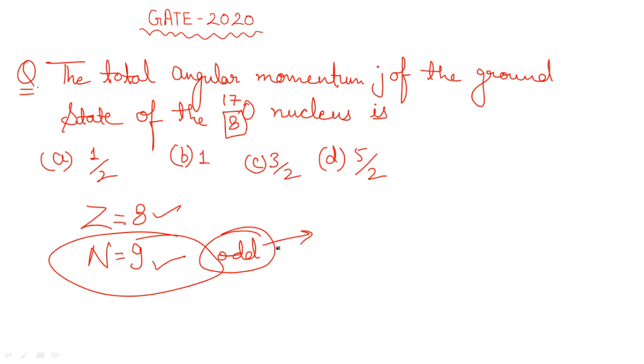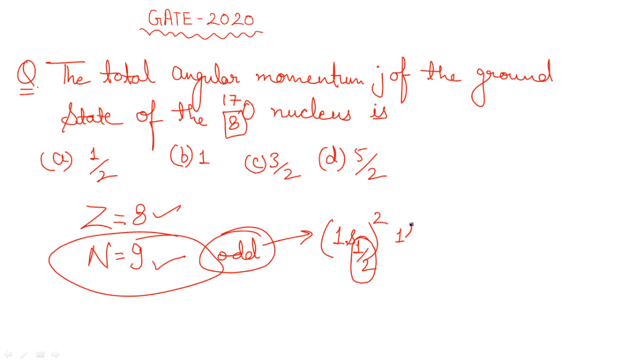Just for the odd one, we need to write the configuration as per the shell model. First, 1s 1/2 can hold 2j plus 1, which is 2 times half plus 1, that's 2 nucleons.